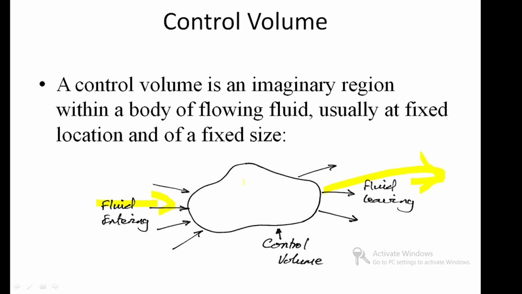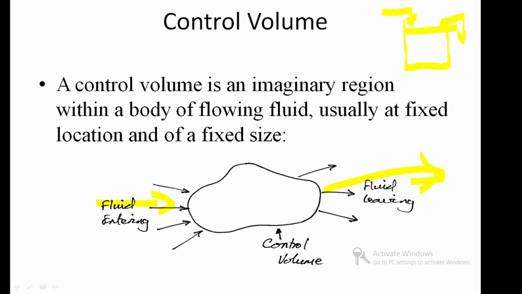Consider your water storage tank, the upper tank in your home. The water is entering here, and after filling the tank, the water is leaving from the outlet here.